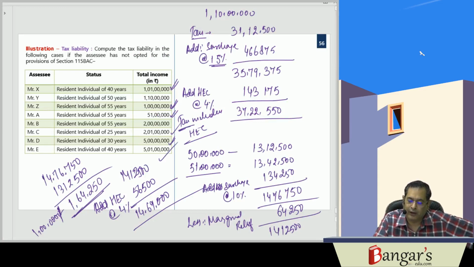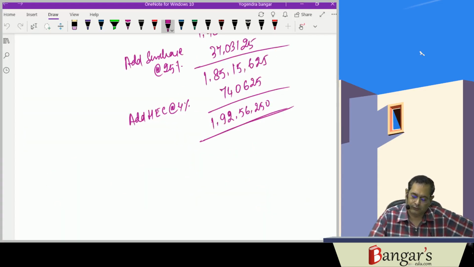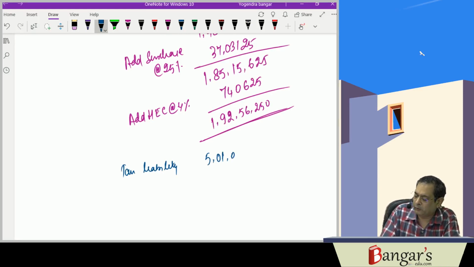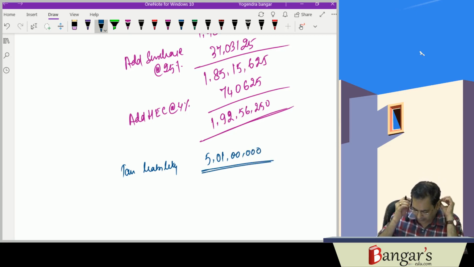Then it is 5 crore and 1 lakh rupees. What is the tax liability on 5 crore and 1 lakh rupees?